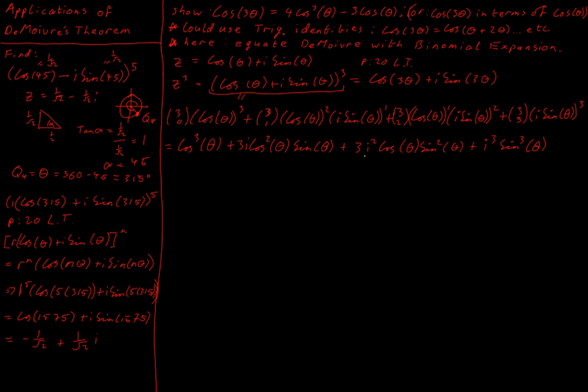So this part I recognize is going to be minus 1. i squared is minus 1, and i cubed, following the same logic, is going to be minus i. So now I'm going to end up with some imaginary terms and some real terms, and now I'm going to be able to equate imaginary with imaginary and real with real from my De Moivre's theorem solution to this problem.